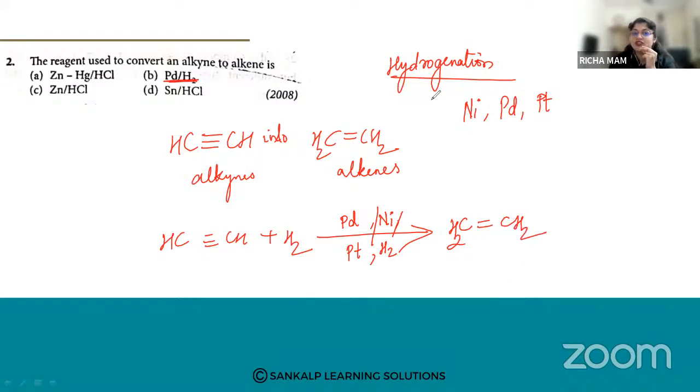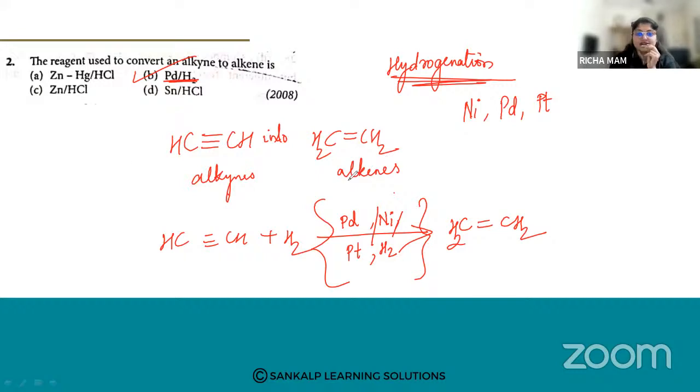So this is a hydrogenation reaction. When you're converting alkynes to alkene, it is a hydrogenation reaction, and you can use either of these reagents. So option B is the correct answer. Yes, Hema has answered it. Very good. I hope it is clear.